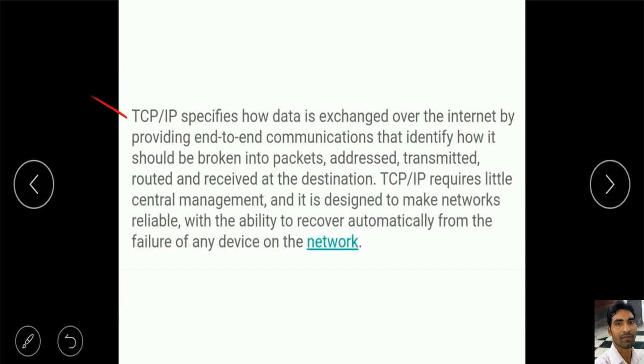TCP IP specifies how data is exchanged over the internet by providing end-to-end communications that identify how it should be broken into packets, means how the data is broken in packets, addressed, transmitted, routed and received at the destination. Simply you can say that TCP IP works throughout the whole process, that is from packeting the data up to receiving data at the destination.